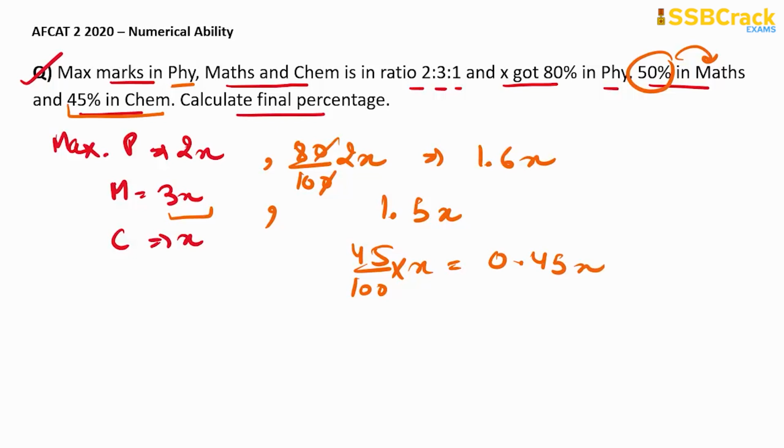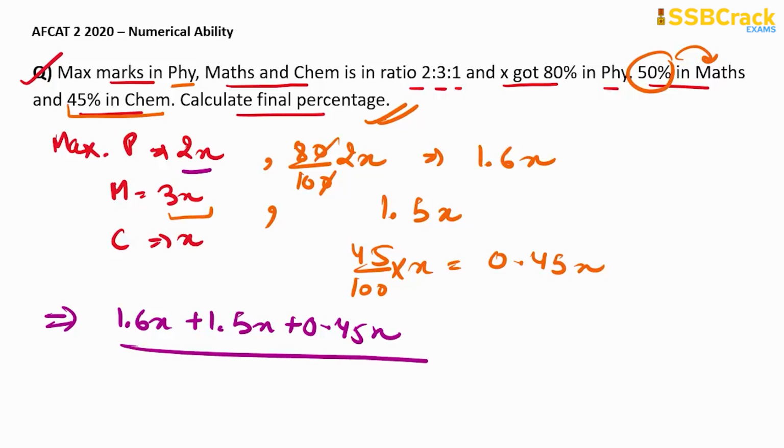Now we have to find the final percentage. The percentage is given by the total marks obtained upon the maximum marks, into 100. So the total marks obtained will be equal to 1.6x plus 1.5x plus 0.45x, divided by 2x plus 3x is 5x, plus x is 6x, into 100. Now we can solve this out.